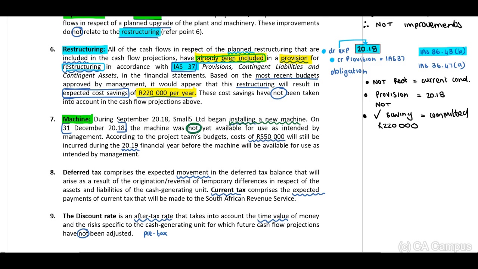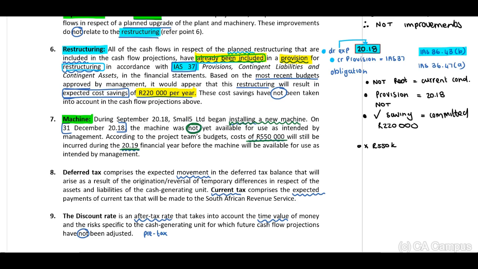According to the project team's budgets, costs of 550,000 will still be incurred during 2019 before the machine will be available for use as intended by management. Okay, so guys, we can debate about this one in terms of the fact we need to look at its current condition, guys. Then no, we cannot include the 550,000.